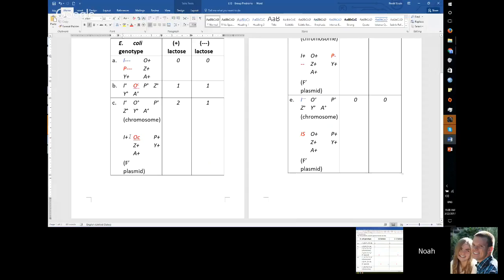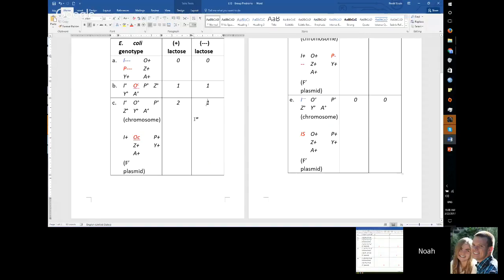And because it doesn't matter for the plasmid whether or not the I site produces a repressor, it will also produce. So if there's lactose present beforehand, there will be 2 produced, super yellow. And if there's an absence of lactose, there will only be 1 produced, because the plasmid will produce no matter what, but the chromosome follows the normal rules.